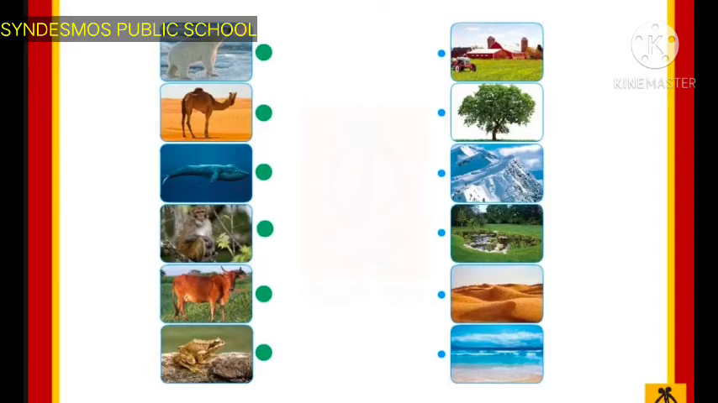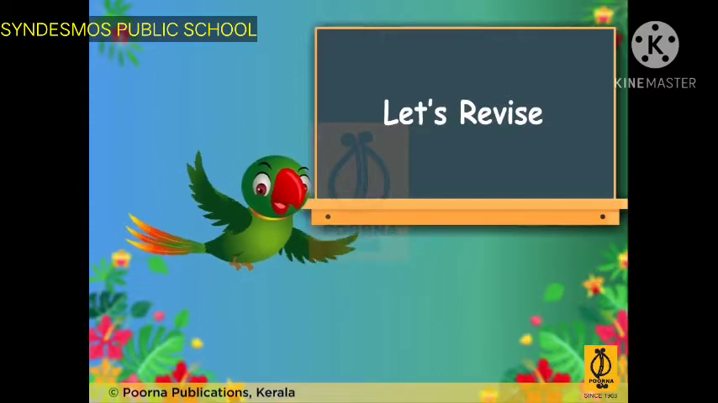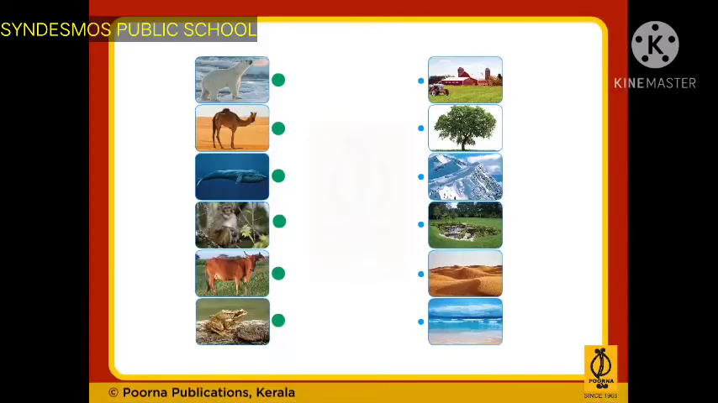Blue whale lives in the water. Then monkeys live on trees. Cow lives in the farm. Frog lives on land and in water. So you can match to that area. Alright? Fine. Match the animal to its respective habitat.